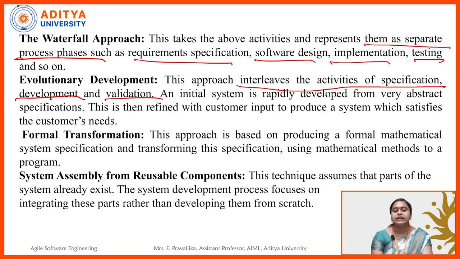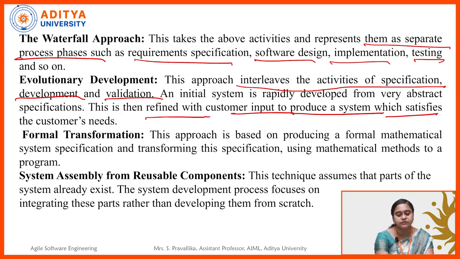So an initial system will be developed with very abstract specifications. With the minimum amount of information we have, we are just going to develop it first. Then after those basic specifications, we will go through the details, specifying details as well as the development and the validation. This is then refined with the customer inputs to produce the system which satisfies the customer needs. So according to the customer's perspectives, we are going to develop it.